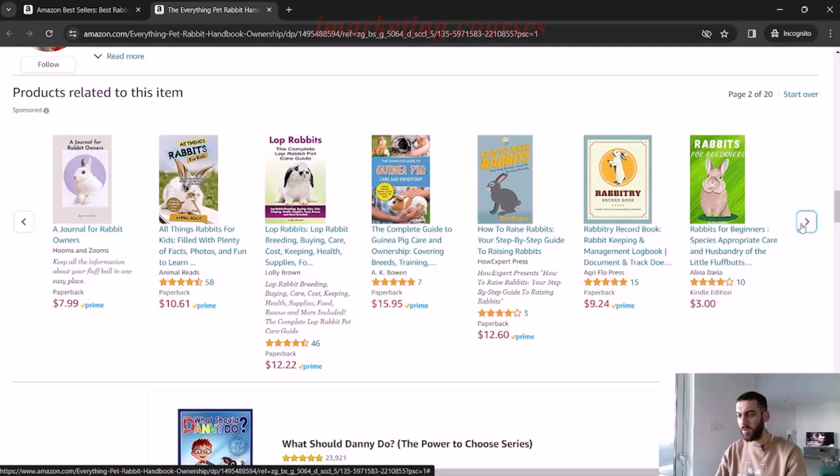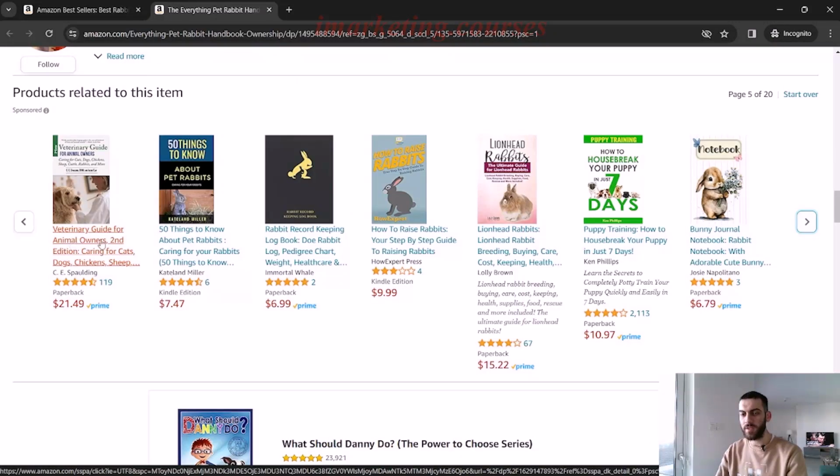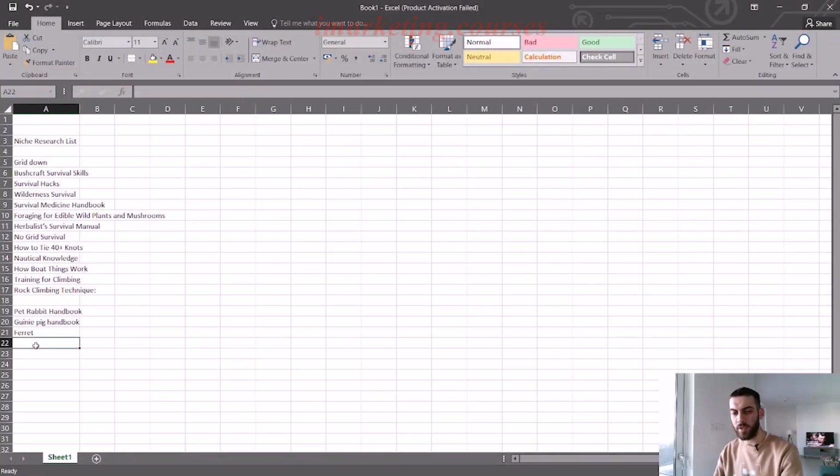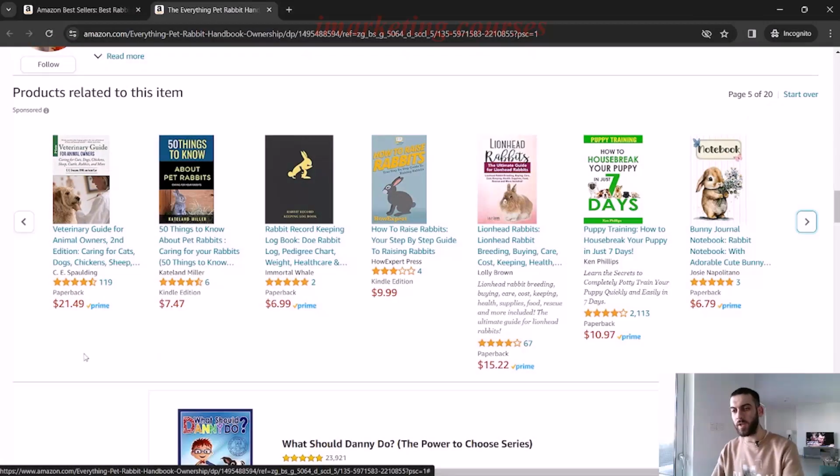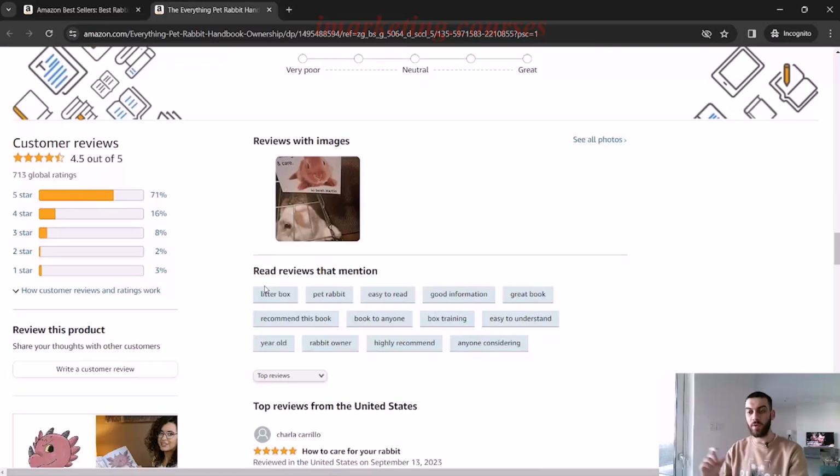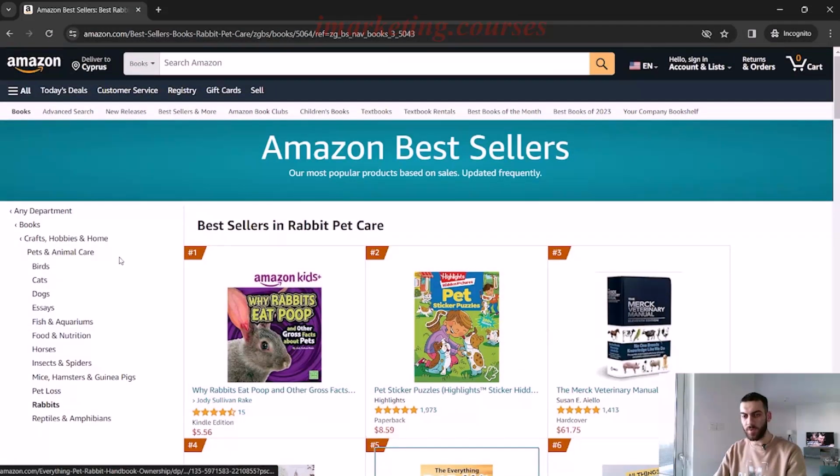Let's see if there are any other animals that pop up. Here we've got a veterinarian guide. Maybe that's a little bit too advanced for us. Here you have puppy training. Let's try puppy training as well. And as you can see, I'm just slowly trying to go deep inside some niches and find other niches in that niche. Let's try one last one before we move on to qualifying some of the niches.